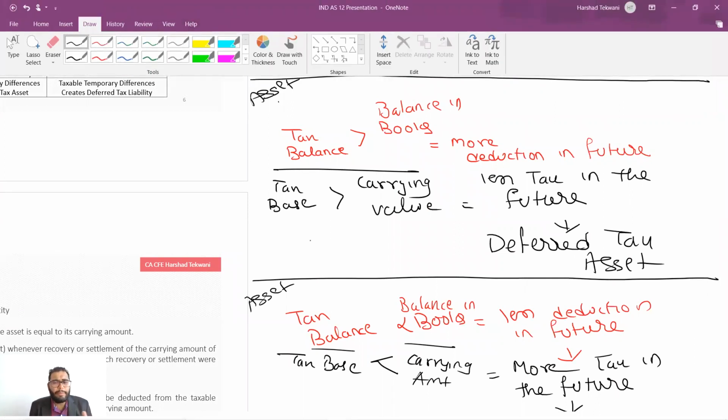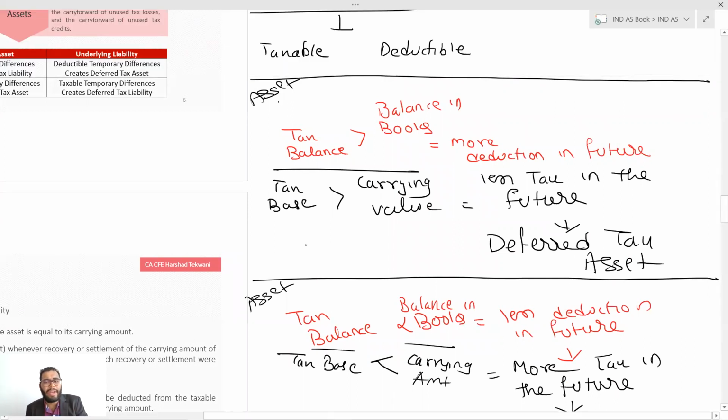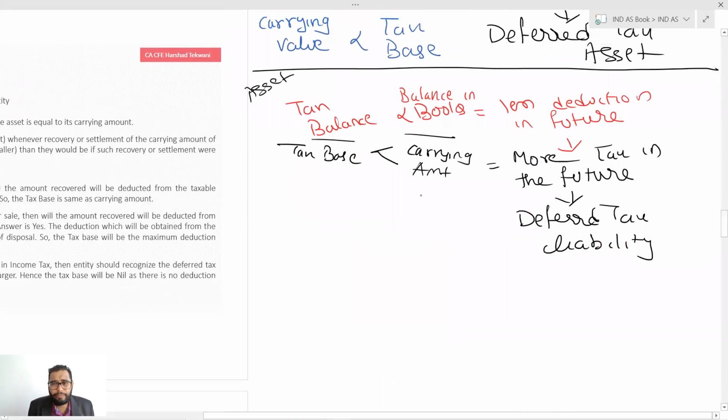In another terminology, if I wrote that tax base is greater than carrying value, can I write carrying value less than tax base? Similar, no change. I just shifted from here and there. In this, carrying value is greater than tax base. Again, just shifted from here and there.